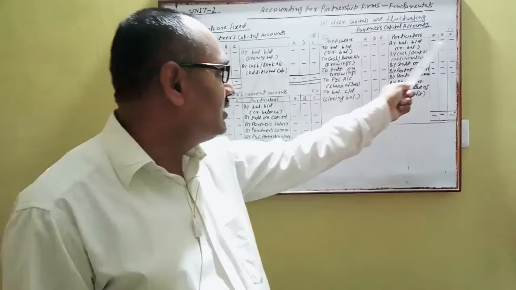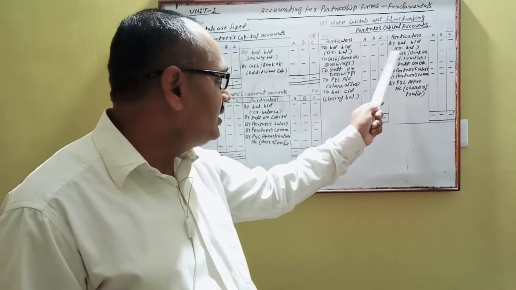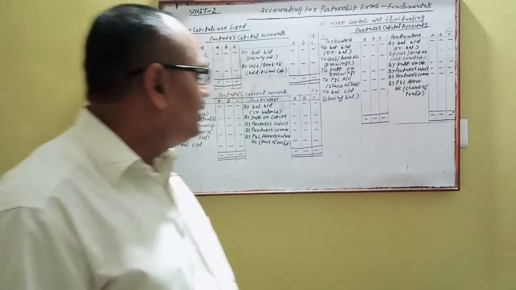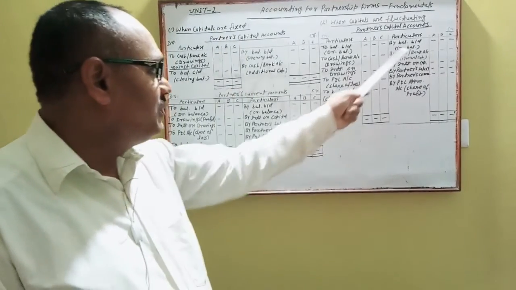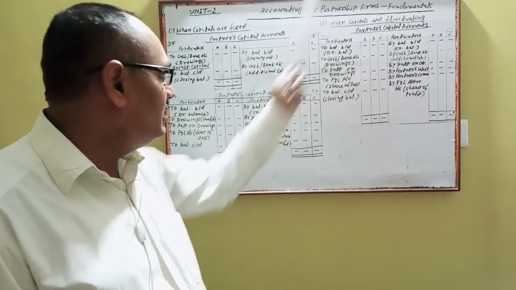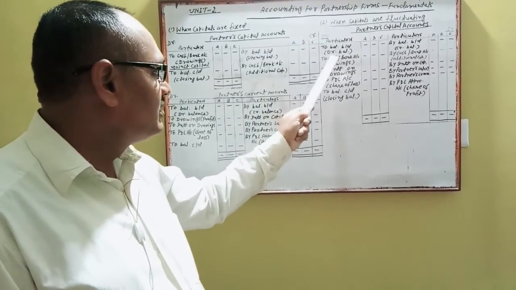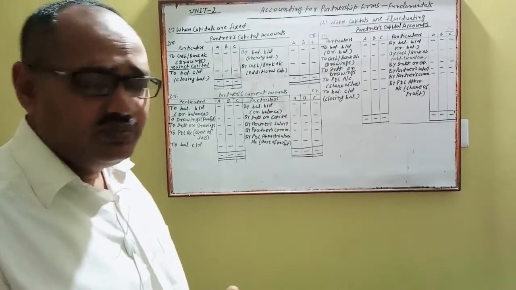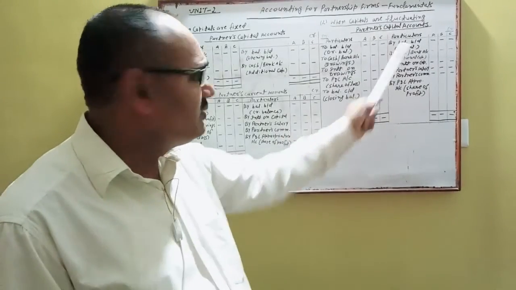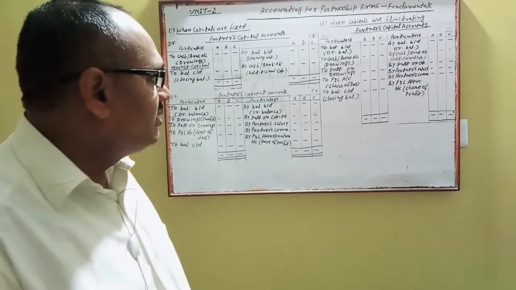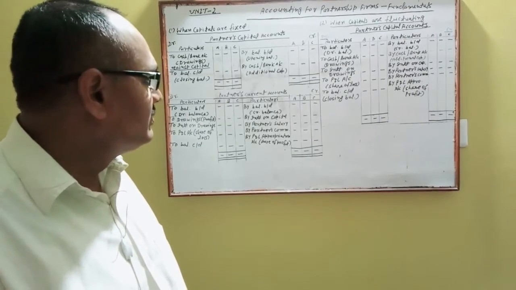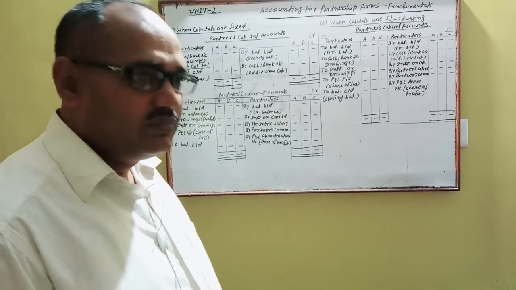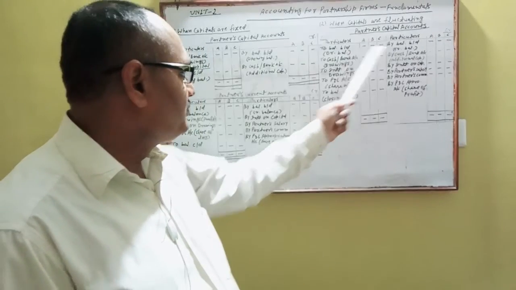If there is any credit balance, you will write it on the credit side, for A, B and C respectively. And if there is any debit balance, in place of this entry you will write on the debit side "To balance b/d", the debit opening balance of capital. Either it will be a debit balance or a credit balance of partners' capital. So as per the information given in the question regarding partners' capital, you will record this.